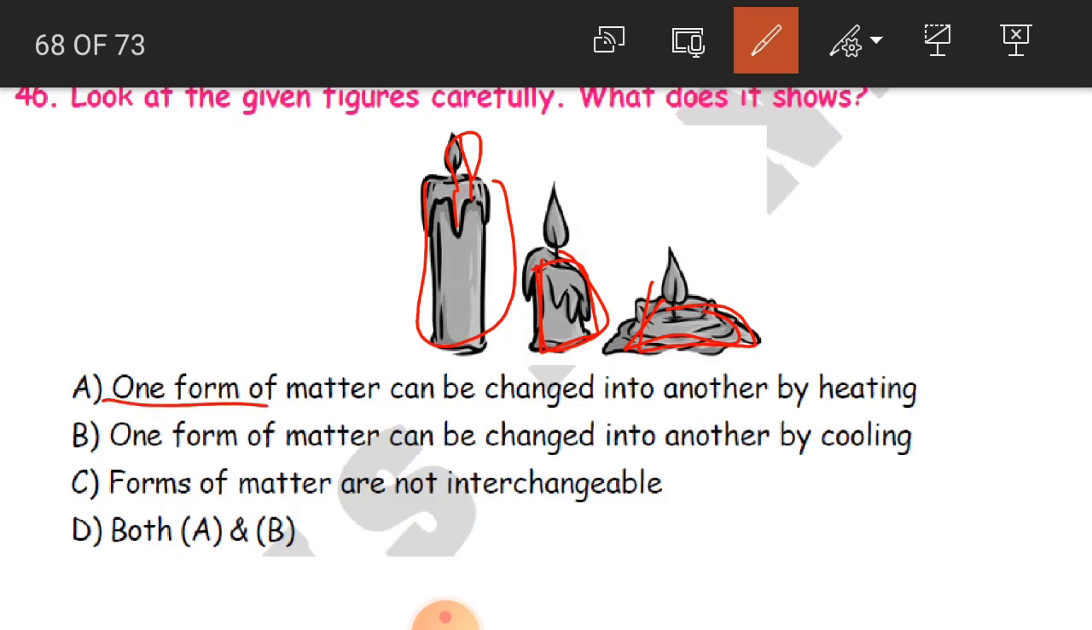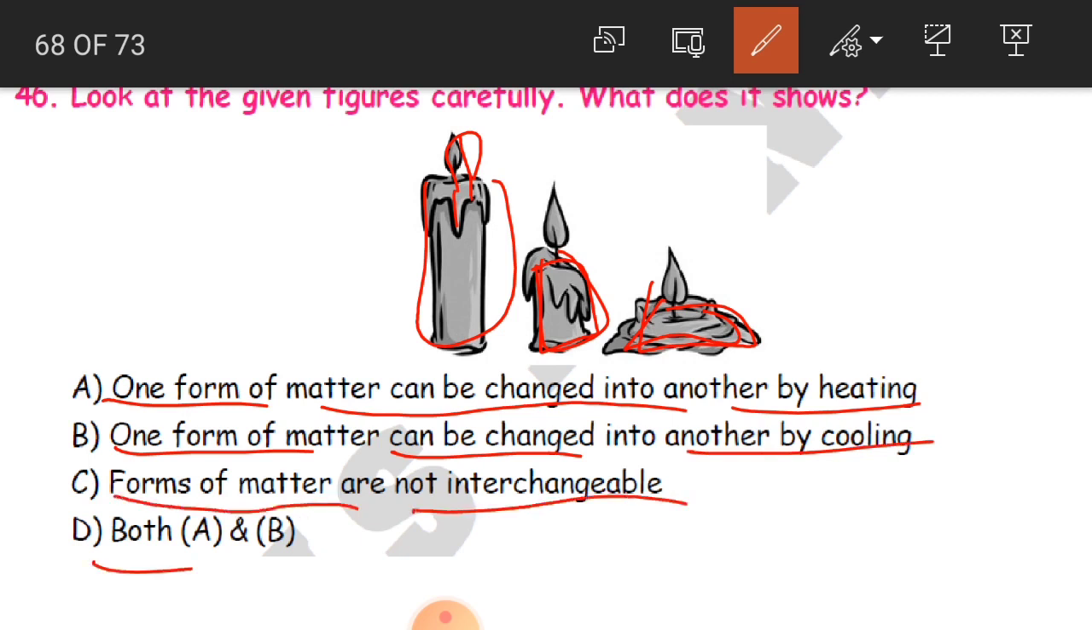That one form of matter can be changed into another by heating. One form of matter can be changed into another by cooling. Forms of matter are not interchangeable, or D, that is both A and B. And the answer is A and B. Why? Because one form of matter can be changed into another by heating. We have lighted the candle, it is heated, and the change is going to happen by heating.